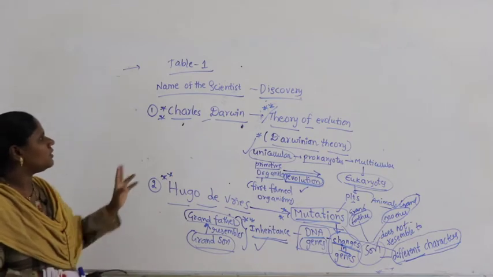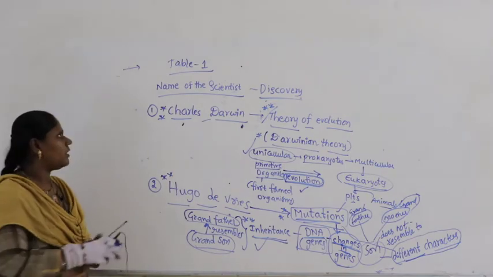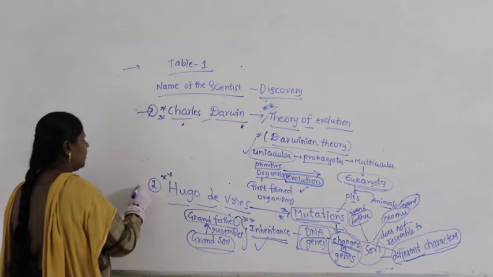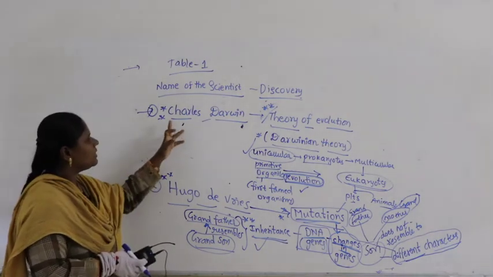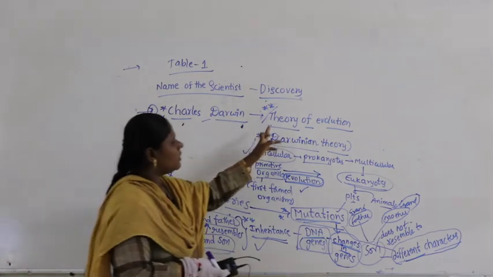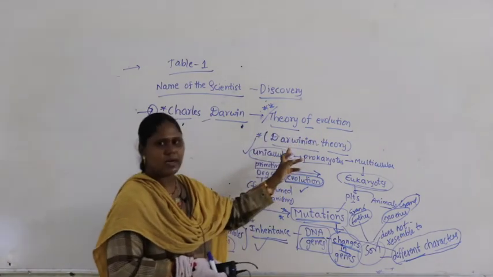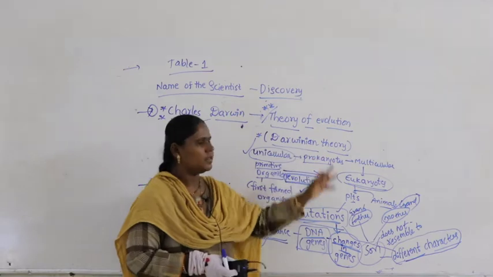Let us discuss today the two scientists. Whatever it may be, you take the number. I am not giving you 1 and 2. Already we discussed some scientist names, right? Let us go with Charles Darwin, who studied the theory of evolution. I think in lower classes you studied this as Darwinian theory.